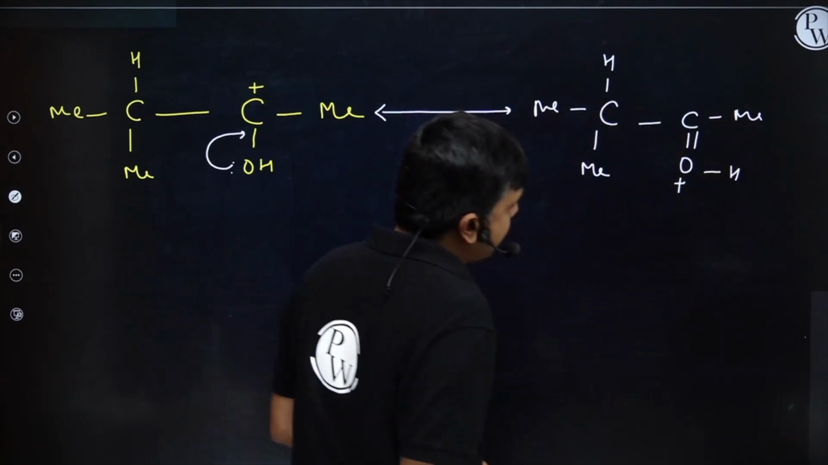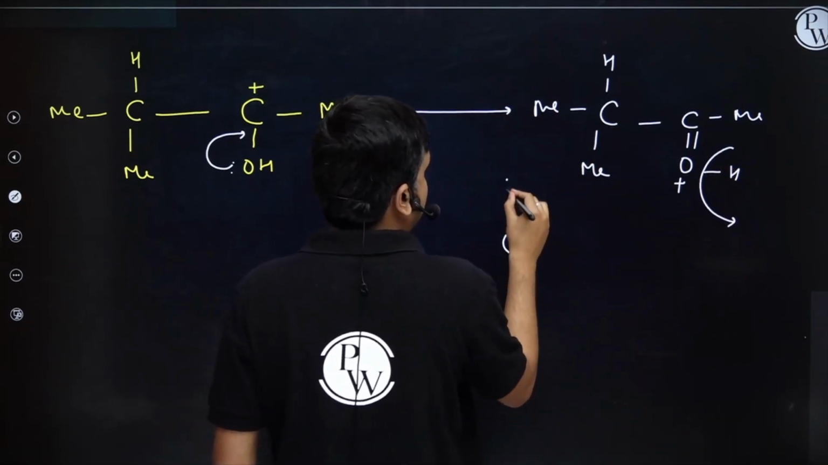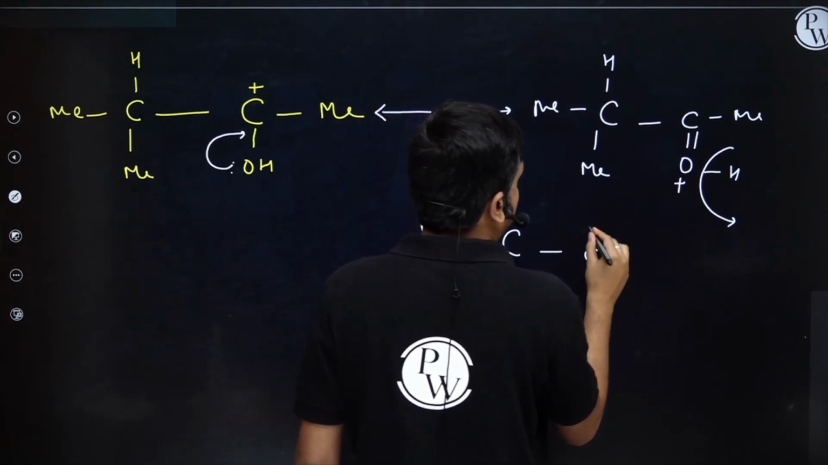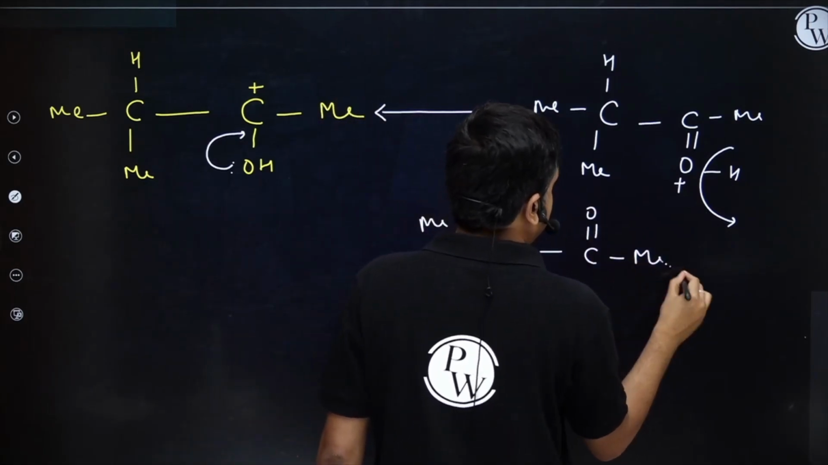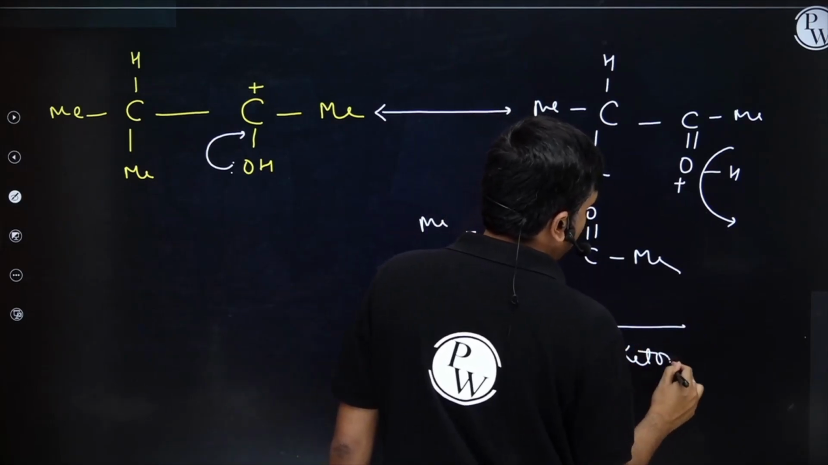Oxygen having positive charge will readily undergo deprotonation. I will have the formation of CH3, C double bond O, Me. Finally, the product formed is a ketone.